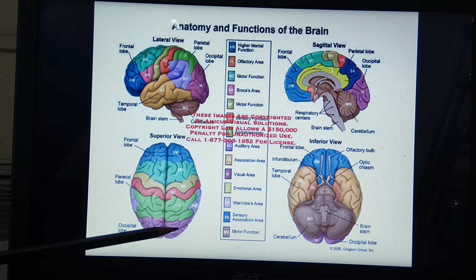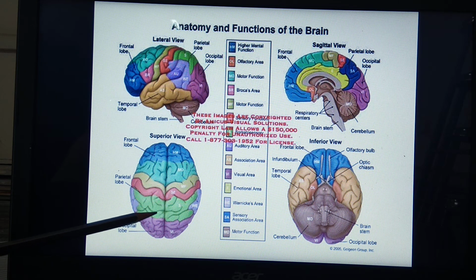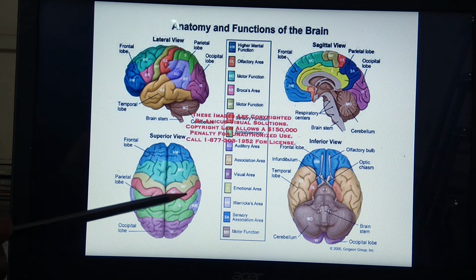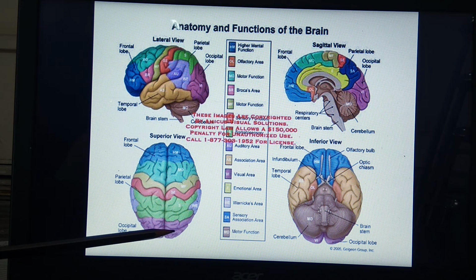So, from the top view, from the dorsal side, the forebrain, its first part, that is the cerebrum, consists of these two cerebral hemispheres separated from each other with the help of this longitudinal fissure. So this part is one cerebral hemisphere and this is the second cerebral hemisphere.